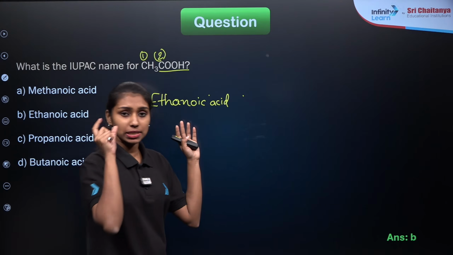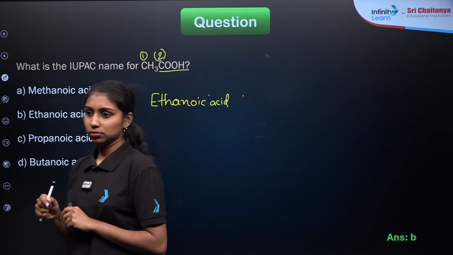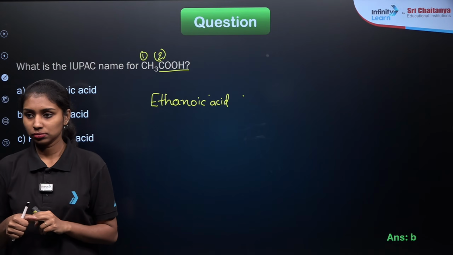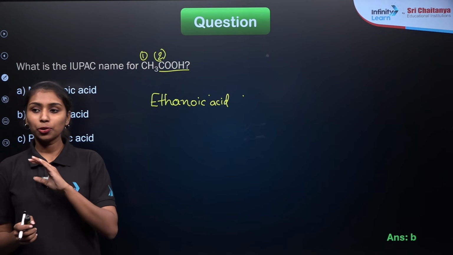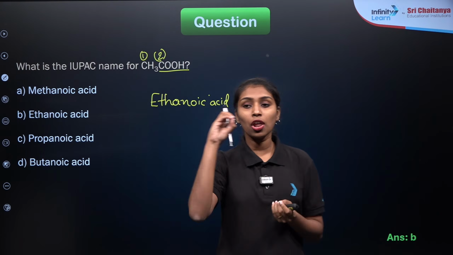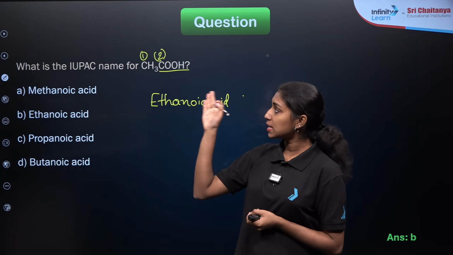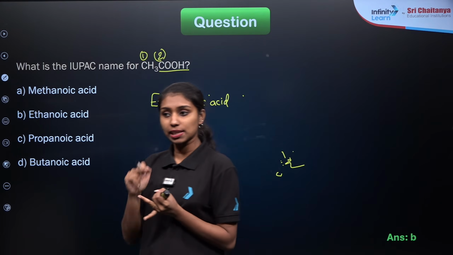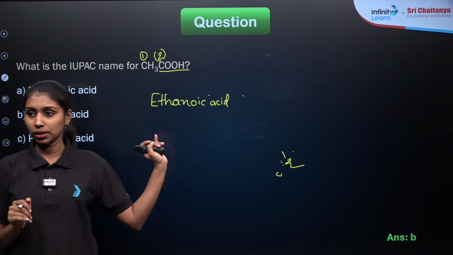Methanoic acid means it must contain only one carbon atom. According to our IUPAC rule, we need to find out the maximum number of carbon atoms. We need to find out the longest chain, right? So here in the case of CH3COOH, it's not only about the carboxylic acid. In the case of aldehyde as well as ketone also, we will be considering the carbon which is present in the functional group.